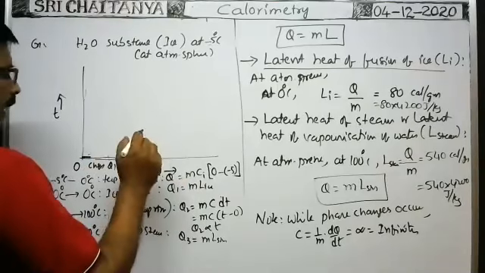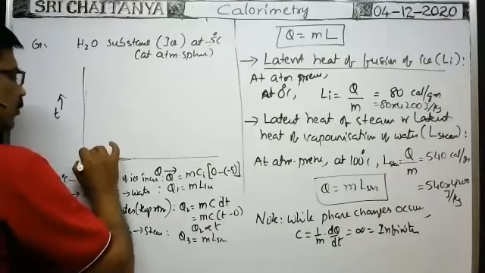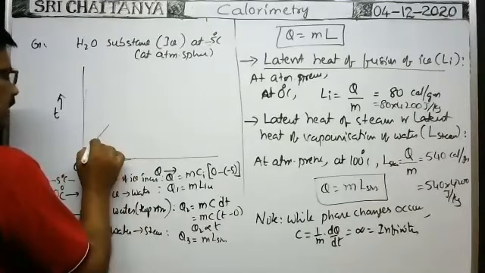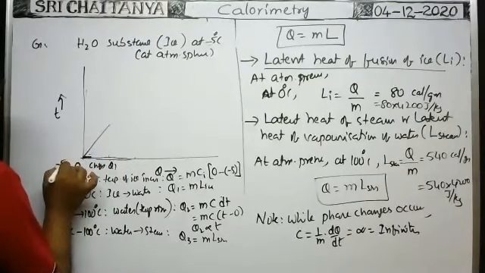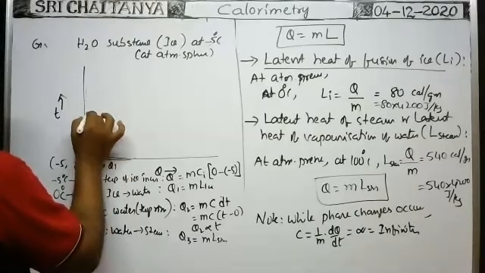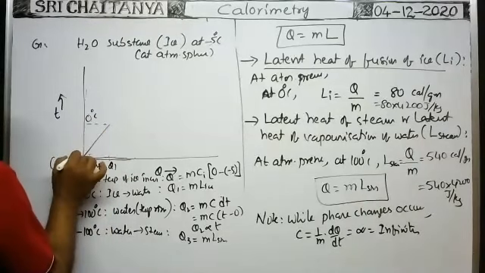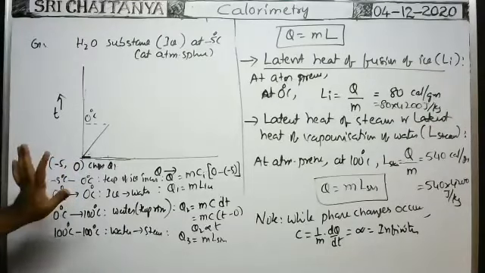Now, whenever the temperature of a substance rises, you will get a graph like this. If the temperature of the ice changes from minus 5 degrees centigrade to 0 degrees centigrade, here the temperature is 0 degrees centigrade, and here minus 5 degrees centigrade, because the coordinates of the origin are taken as minus 5 comma 0.